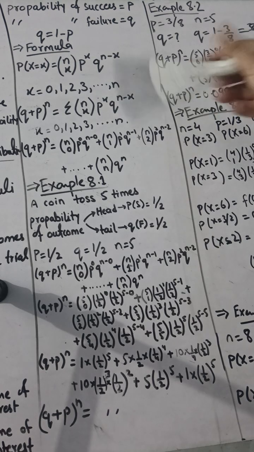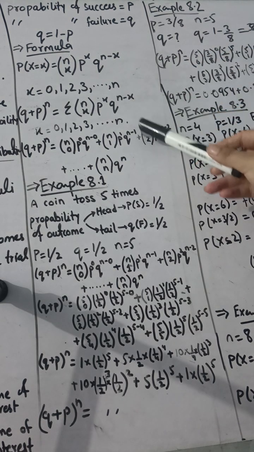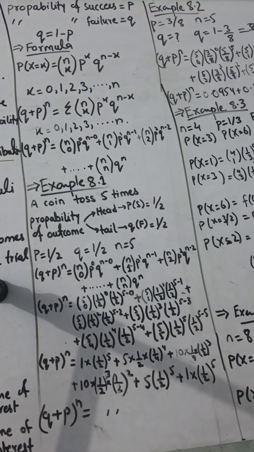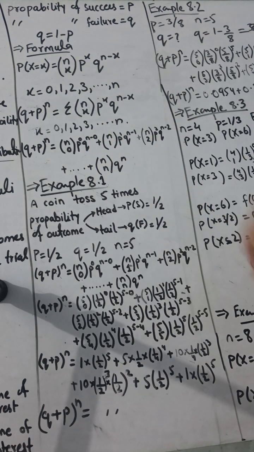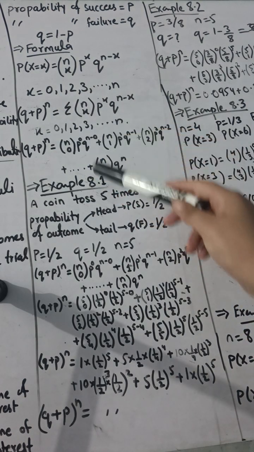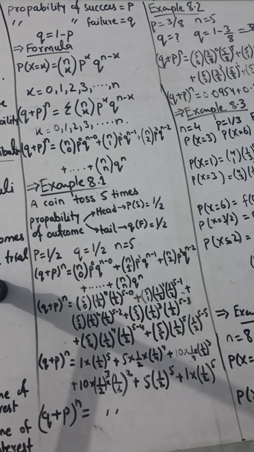There are two formulas here which I have written. First is P(X = x) equals n over x, p to the x, q to the n minus x. So this is the formula. The x value can be finite. And the second formula is in summation form, which I have just opened out.